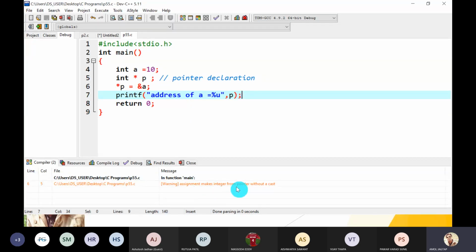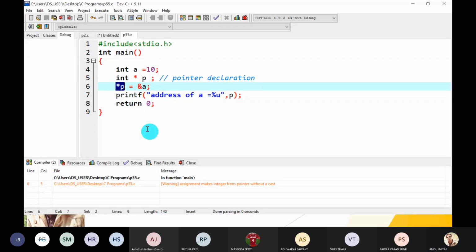Assignment makes integer from pointer without a cast. It is not possible. In traditional C language it is an error, here it is only a warning. Why is it an error? Because what is the meaning of *p?